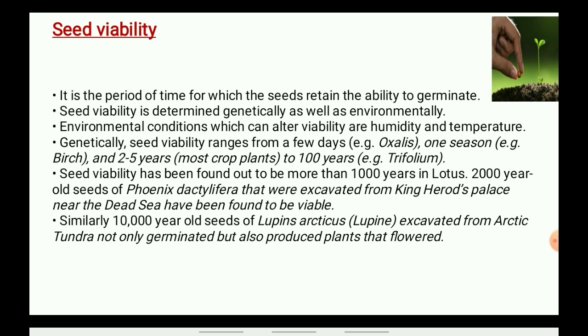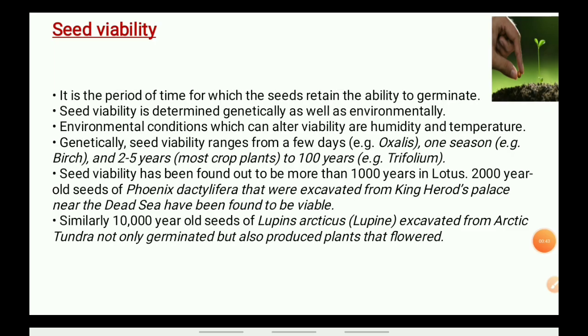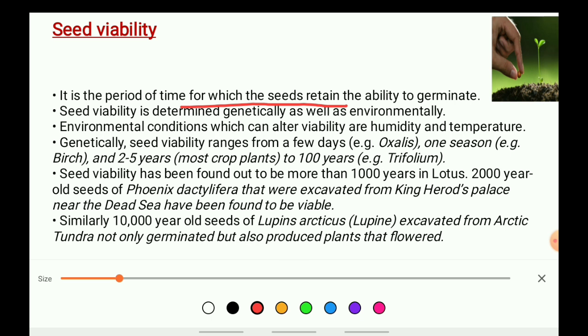Whatever the seed viability is there, we can see that it is the period of time for which the seed retains the ability to germinate. It is the period of time for which the seed is able to retain its germination.